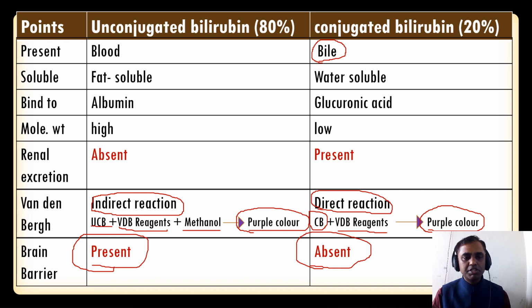Renal excretion is absent in the case of unconjugated bilirubin, whereas the brain barrier crossing is present in the case of unconjugated bilirubin. And renal excretion is present in the case of conjugated bilirubin, whereas the brain barrier crossing is absent. That means the conjugated bilirubin cannot cross into the brain. So that is a simple difference between unconjugated bilirubin and conjugated bilirubin.